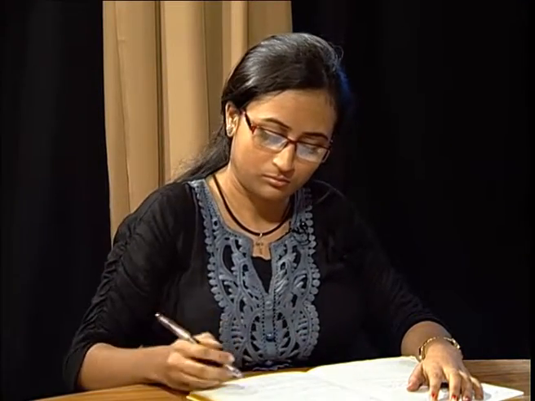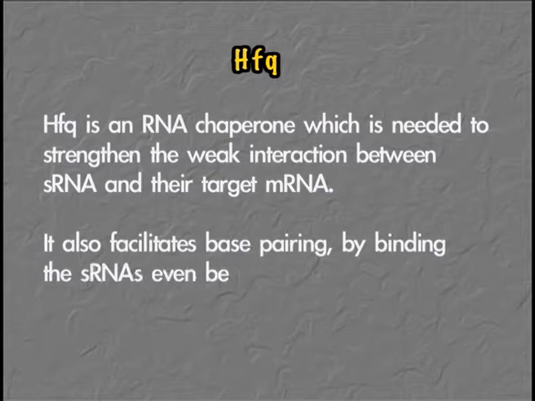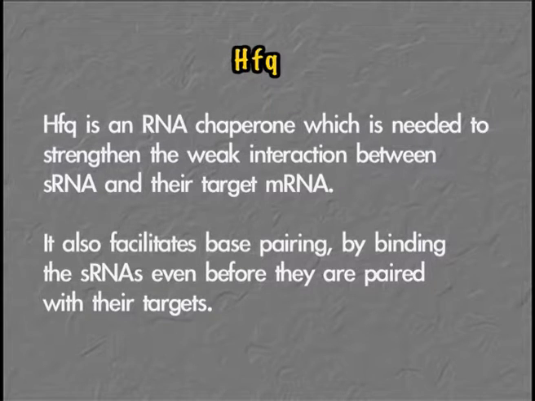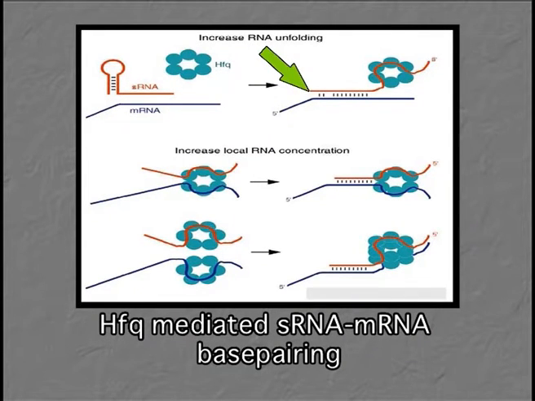Ma'am, is the interaction between small RNAs and mRNAs strong enough to create base pairing between them? Not always so. Therein we have seen involvement of some other factors called Hfq. What is Hfq? Hfq is basically an RNA chaperone which is needed to strengthen the weak interaction between the small RNA and the target mRNA. It also facilitates the base pairing by binding the small RNAs even before they are paired with their targets. So Hfq is actually helping the entire process of binding between small RNAs and their target mRNAs.